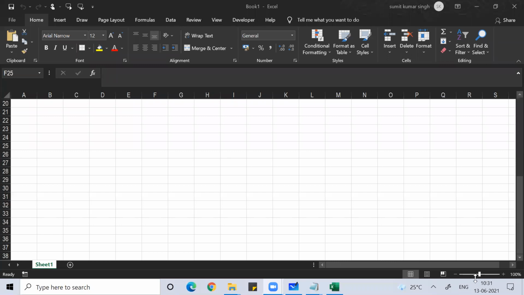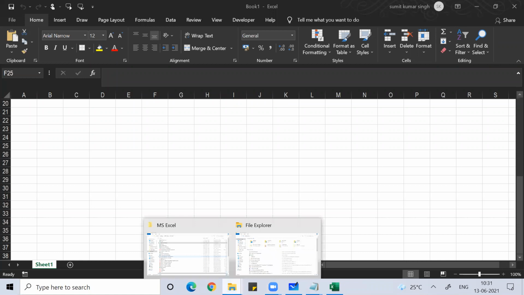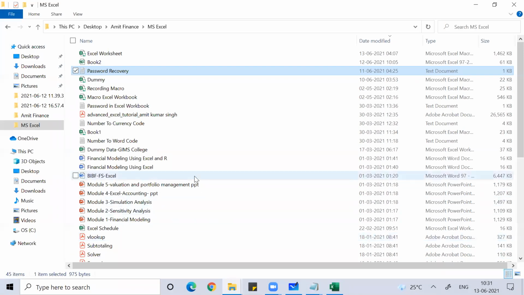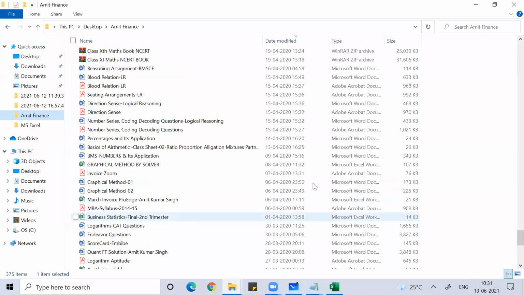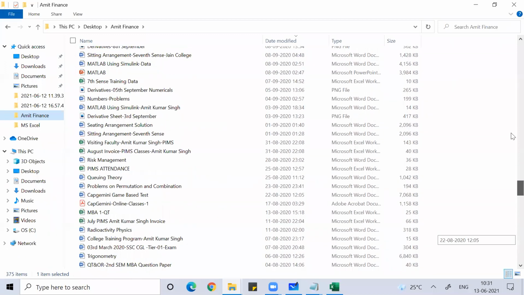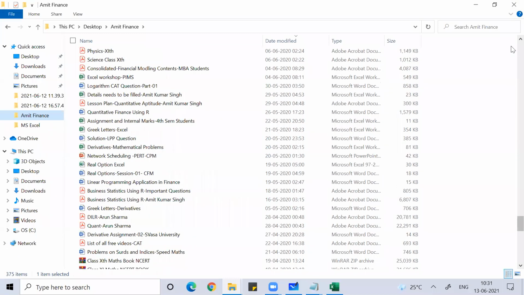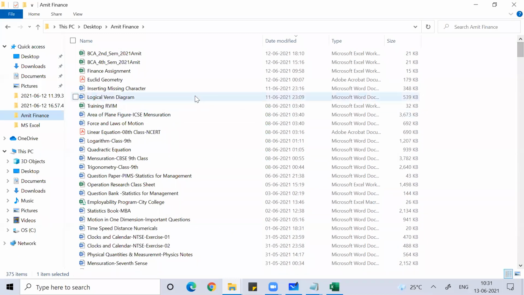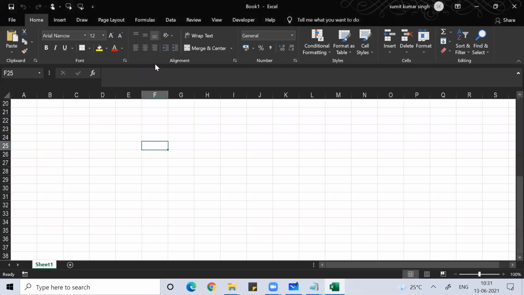Fine. Now, guys, we're going further. What is the use of freeze panes? Bhagwan is asking me what is the use of freeze panes. Bhagwan, freeze panes, people like me, we normally use for attendance purposes. I'll tell you if you want to know. Although I have planned to do it in future, I'll do it now for you.